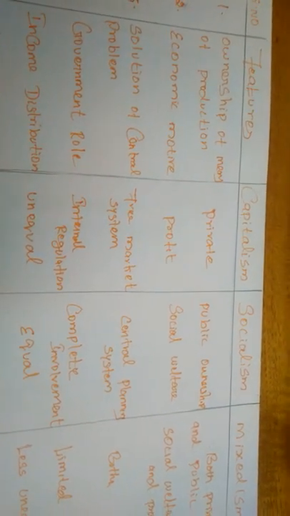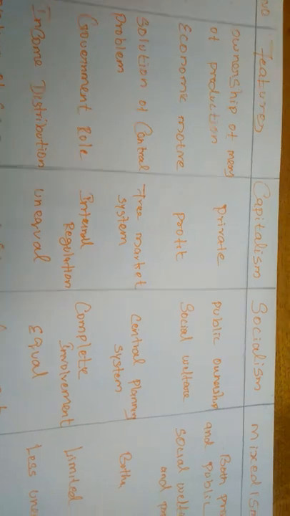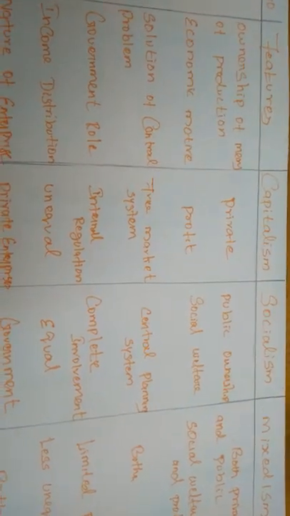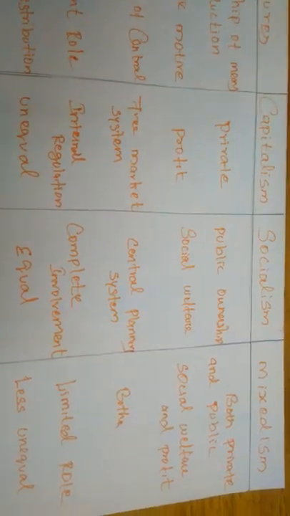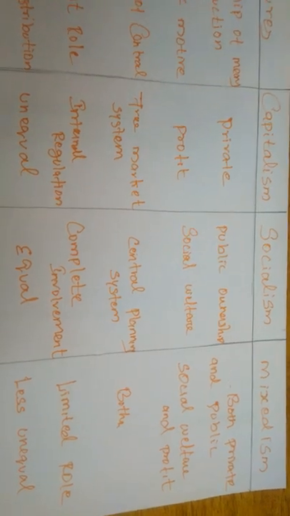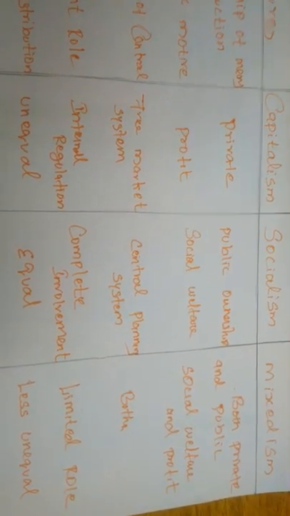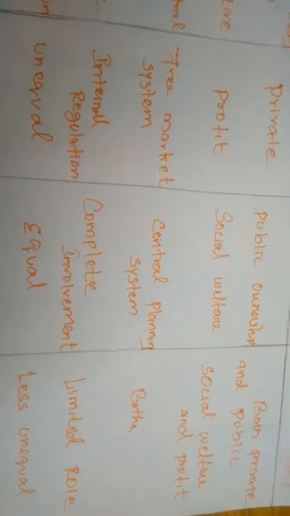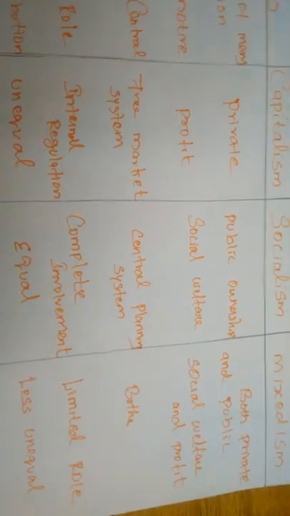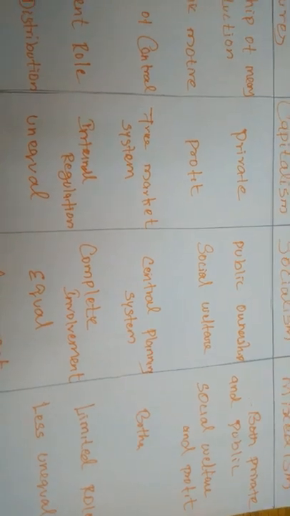Even though there are many opportunities to earn more profit, the government also provides social welfare activities, a social welfare motive. If you look at mixedism, the economic motive is social welfare and profit motive. In mixedism, the private owners have the profit motive, and at the same time, the government has the social welfare motive.